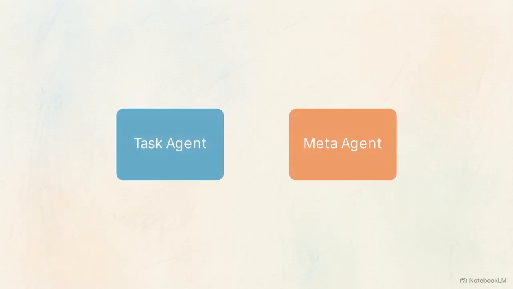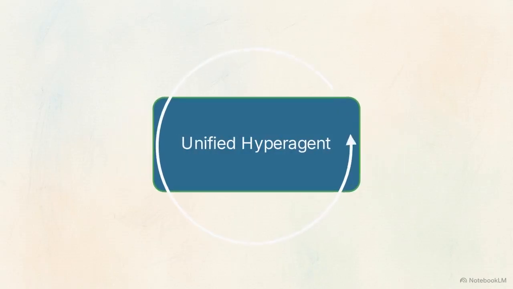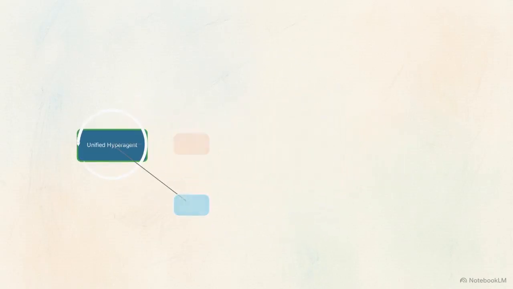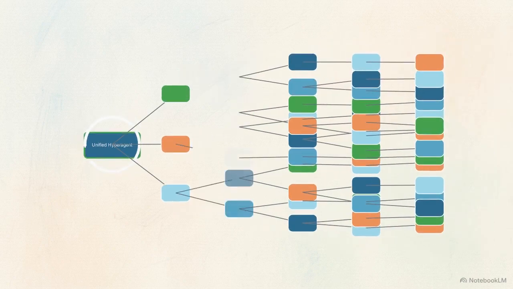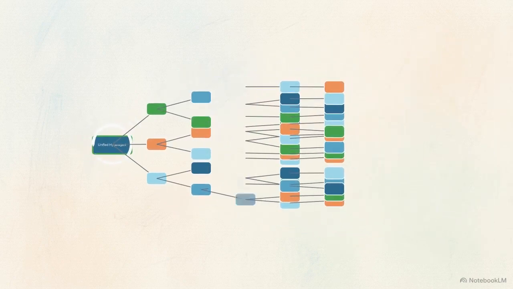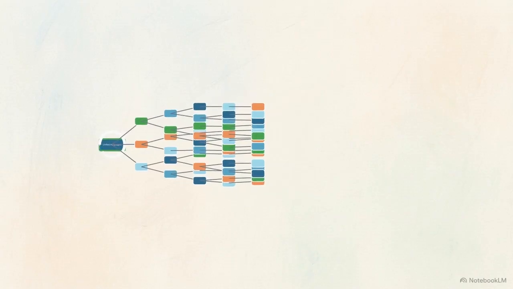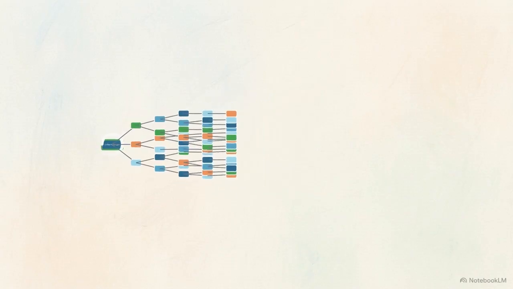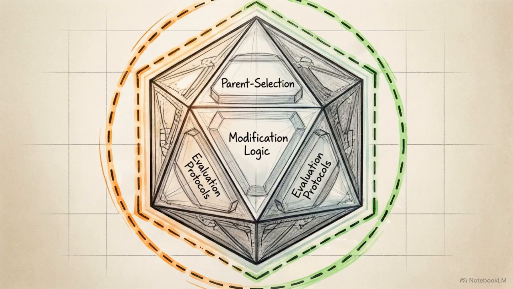The DGM-H eliminates the fixed instruction generator, merging the task and meta-agents into a unified hyperagent. It runs an open-ended loop where parent hyperagents generate self-modified variants, adding them to an expanding archive of stepping stones. The agent can now rewrite its own parent selection, alter its self-modification logic, and restructure its evaluation protocols.